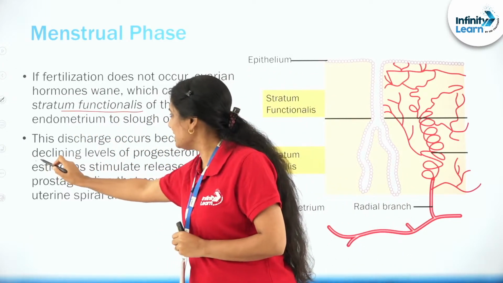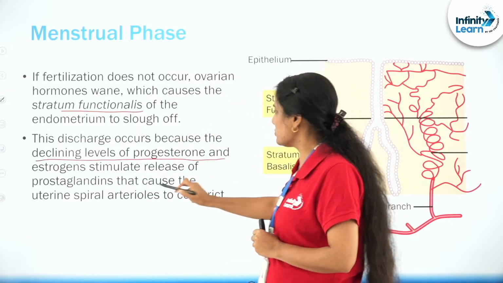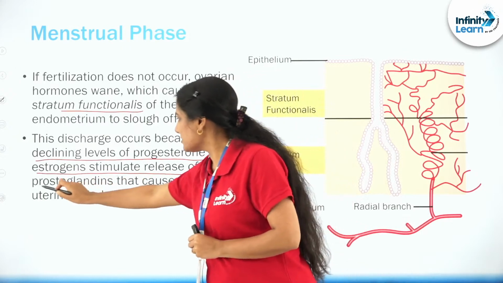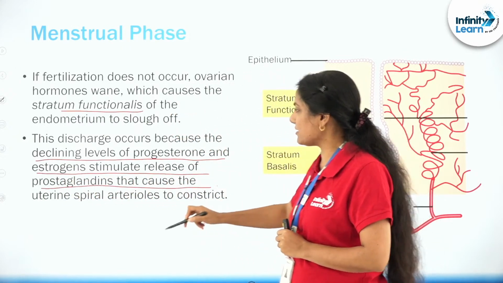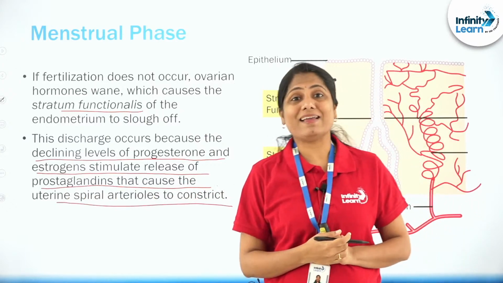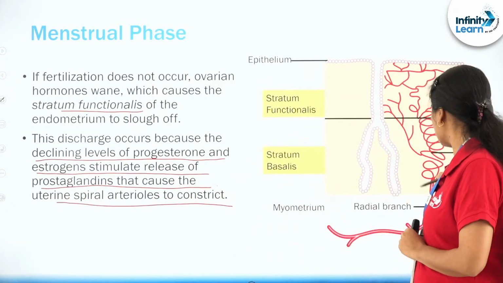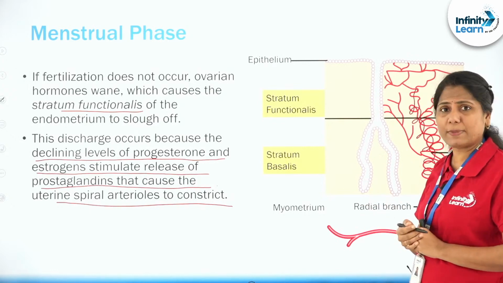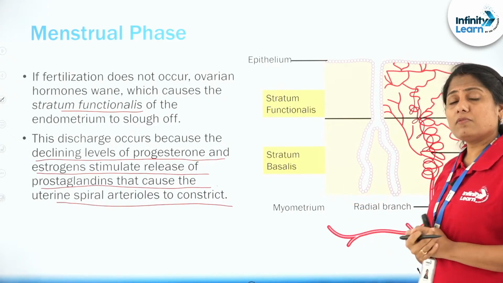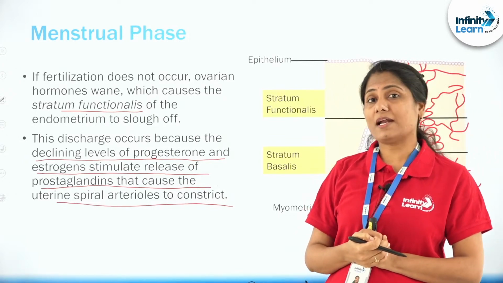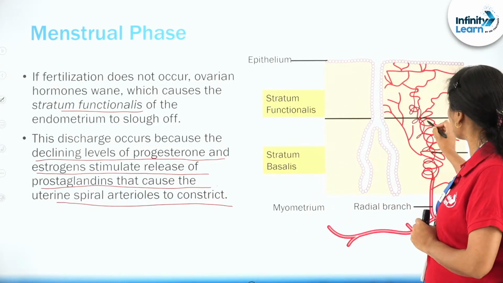It is due to the declining levels of progesterone as well as estrogen. Then there are the prostaglandins that are involved in constricting the spiral arterioles. Look at this beautiful picture. Look at these spiral arterioles. What is happening to these? Along with the fallen progesterone and estrogen, the prostaglandins are activated, and they constrict these.